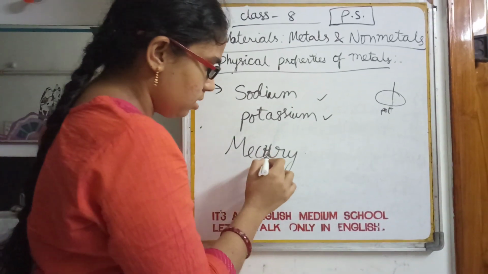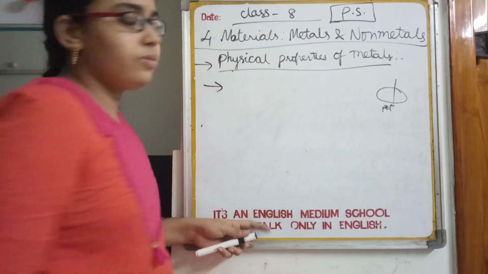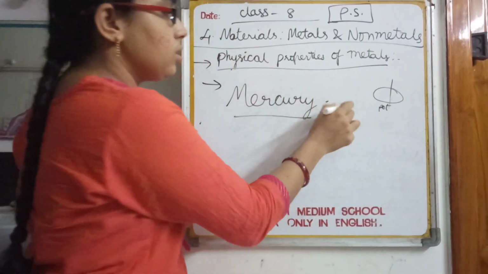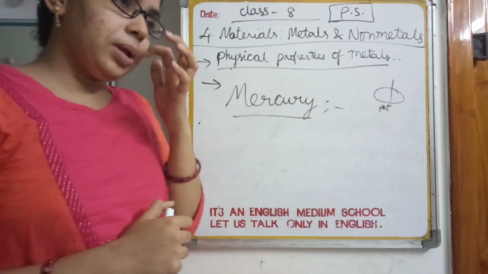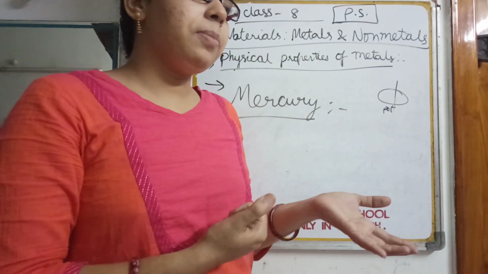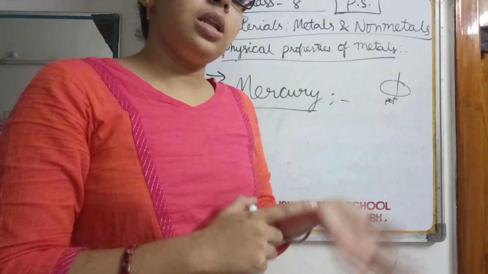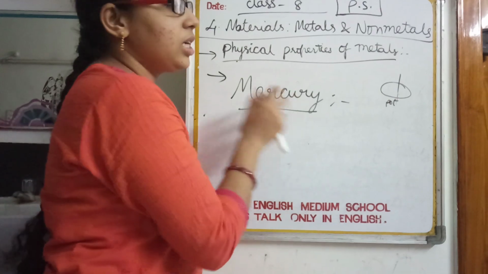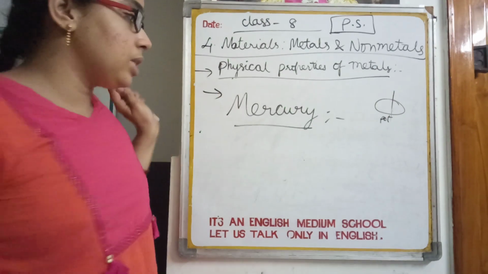And there is one more metal, that is mercury, which is used in thermometers. It is the only metal which is available in liquid form at room temperature. Generally at room temperature, that means it is not a very high temperature, right? At that temperature, almost all the metals exist in solid state. But in the case of mercury, it is the only metal which exists in liquid state at room temperature. So these are some exceptions in the case of hardness of metals.